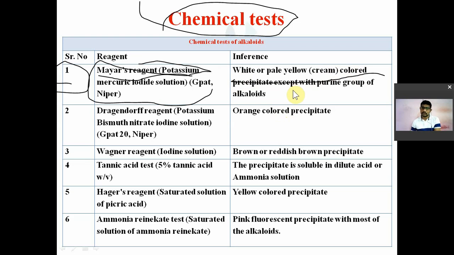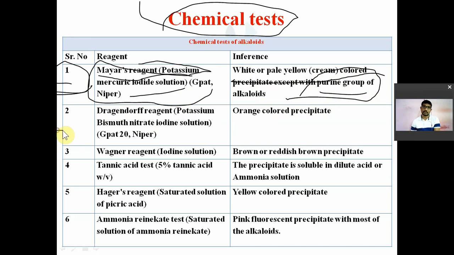All alkaloids will give this test positive except the purine group of alkaloids. Purine group of alkaloids जैसे caffeine, theophylline, theobromine में नहीं होता है. So those will not give this test positive. This is known as Mayer's reagent, that is nothing but potassium mercuric iodide. GPAT में बहुत बार ये आ चुका है. Potassium mercuric iodide is known as Mayer's reagent.